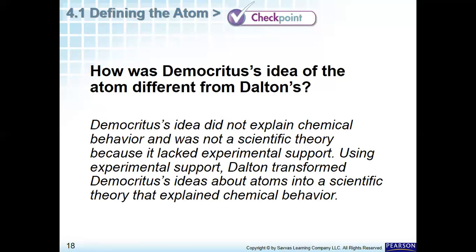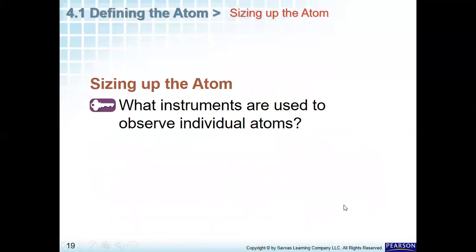So Democritus' idea did not explain chemical behavior and was not a scientific theory because it lacked experimental support. Using experimental support, Dalton transformed Democritus' ideas about atoms into a scientific theory that explains chemical behavior by the ratio of the elements inside the compound.